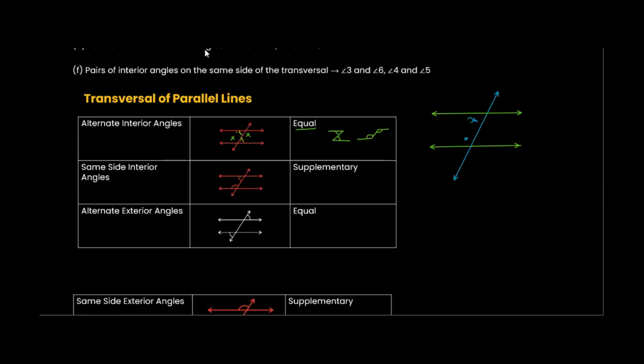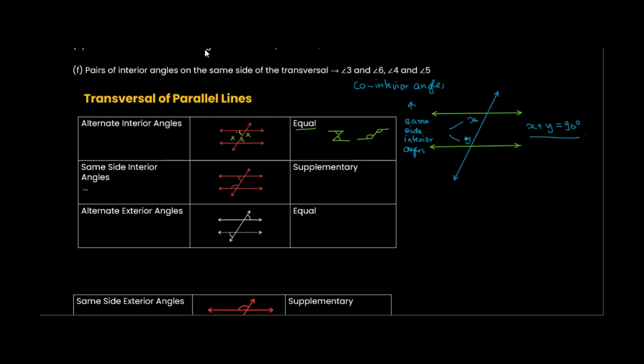So let's say this is X and this is Y. So X and Y are known as same side interior angles. The other name for this is co-interior angles. Same side interior angles. So this will be X plus Y is equal to 90 degrees.